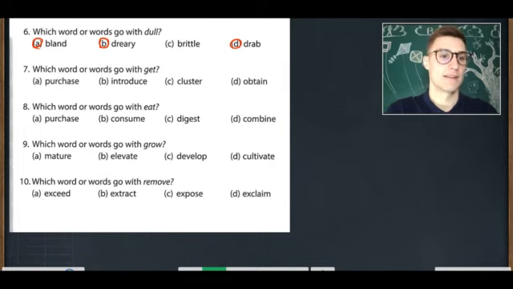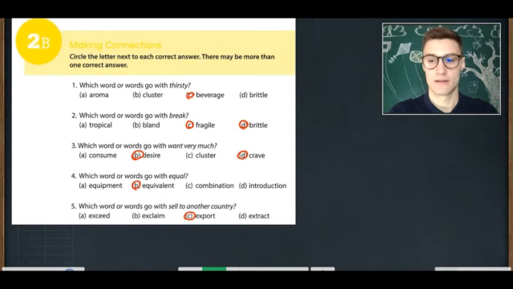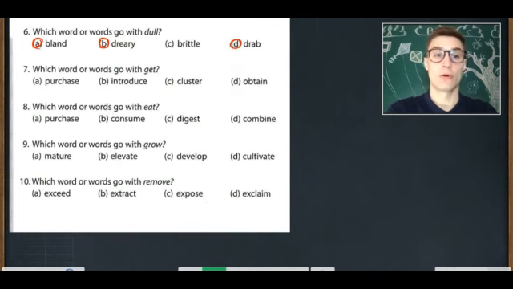Number 7. Which word or words go with get? A, purchase, B, introduce, C, cluster, D, obtain. Which word or words go with get? A, purchase, and D, obtain. Purchase because if you buy something, you get it, right?